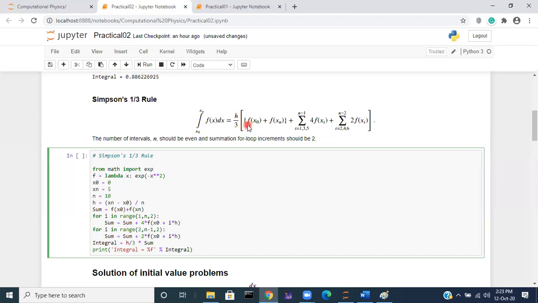So integral equal to h by 3 multiplied by the sum. This gives you the final answer. Then you can print it: print integral equal to a floating point number given by the variable integral. So let me run this.